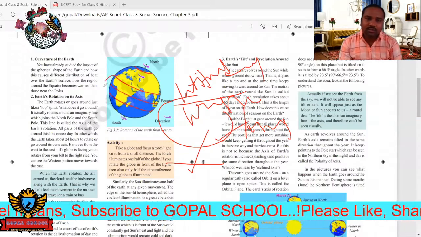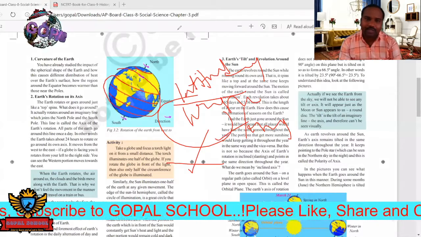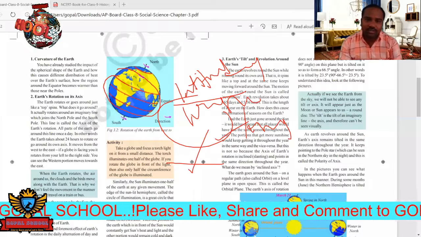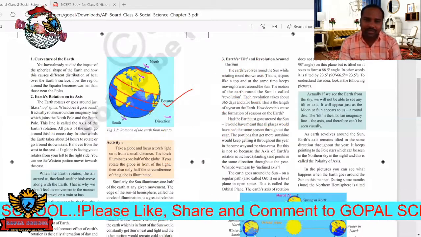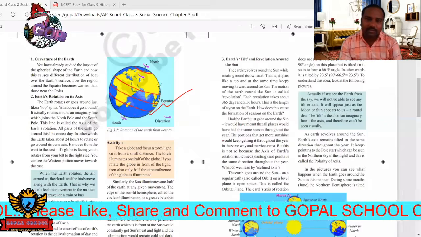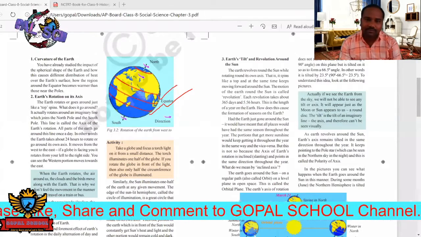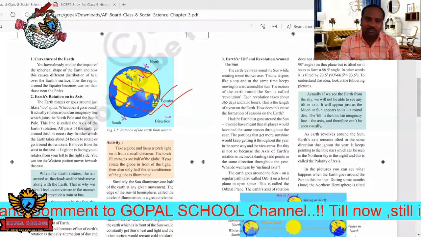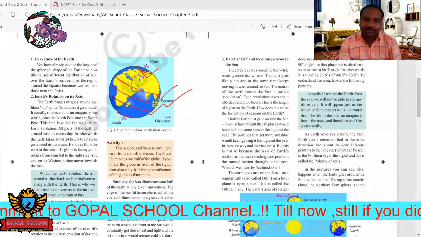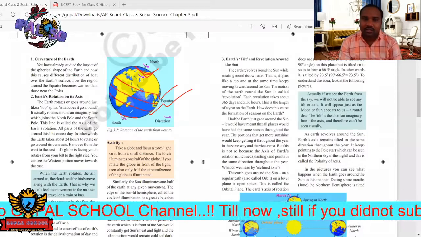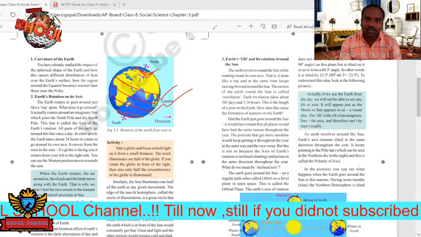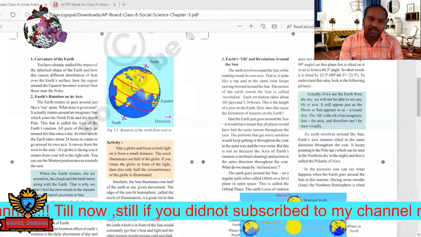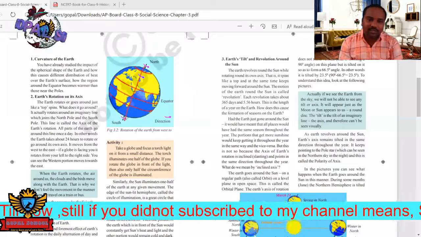Here important latitudes are given on the earth surface. What are the important latitudes? Here we can see this is the equator. Next one is the Tropic of Capricorn, this is called the Tropic of Cancer, and this is called the Arctic Circle. Downside we can't see in this picture, but one more same like this is called the Antarctic Circle. In the lower classes you might have known this. But here, if this is the line in the middle, then we can call this